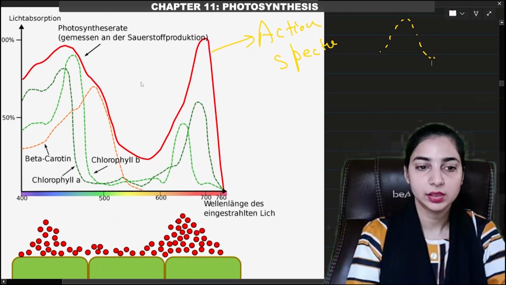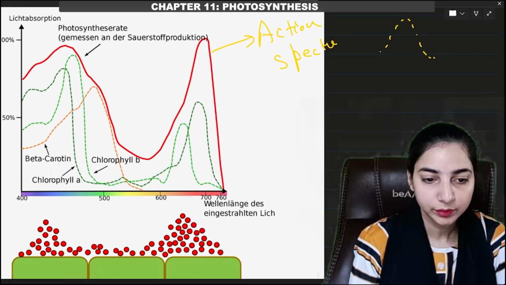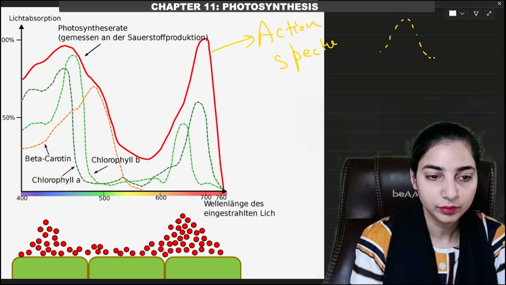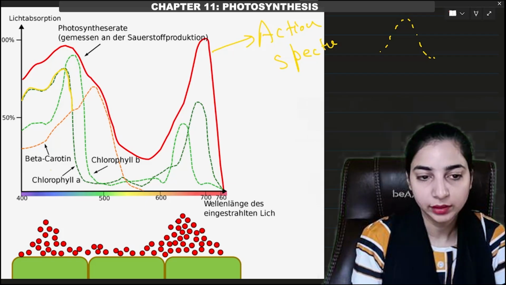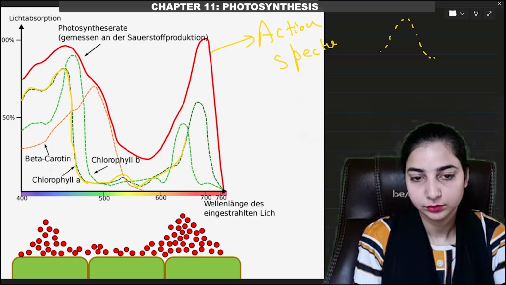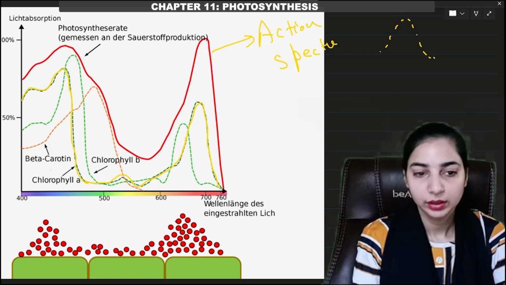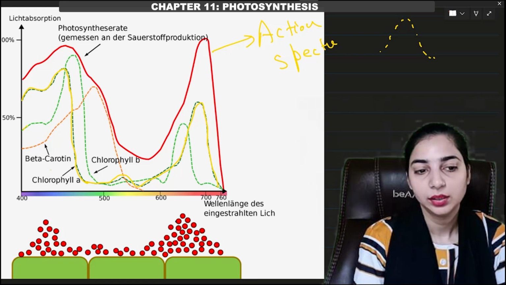I hope you can see this graph clearly. Here we have chlorophyll A. This is the absorption spectra of chlorophyll A, which I am drawing again with the yellow color. Then in light green color we have the absorption spectra of chlorophyll B. This one.